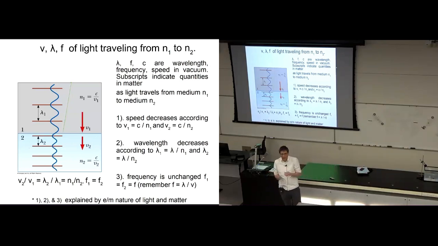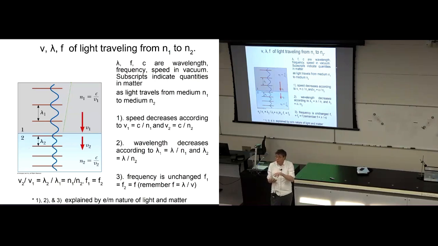What about the wavelength of the light? That's also really interesting. The wavelength of the light is also changed when light travels from one material to another, just like the speed changes. The wavelength of light in a material is shorter than the wavelength of light in vacuum, again by this factor of the refractive index. So in air, compared to vacuum, a light ray's wavelength is a tiny, tiny bit shorter by this factor, the refractive index of air, which was 1.00029.